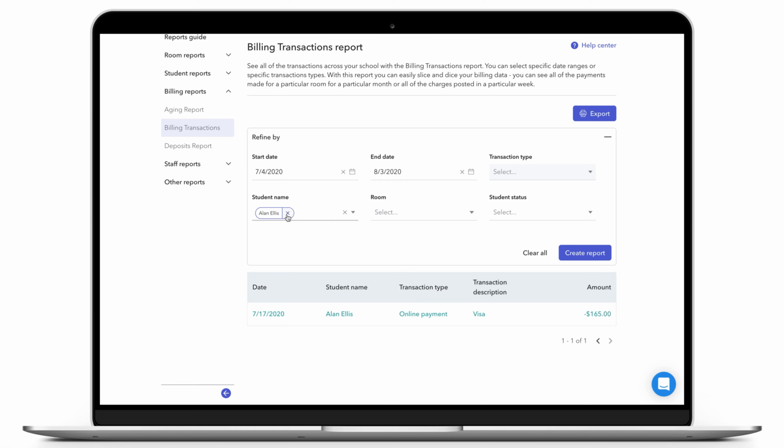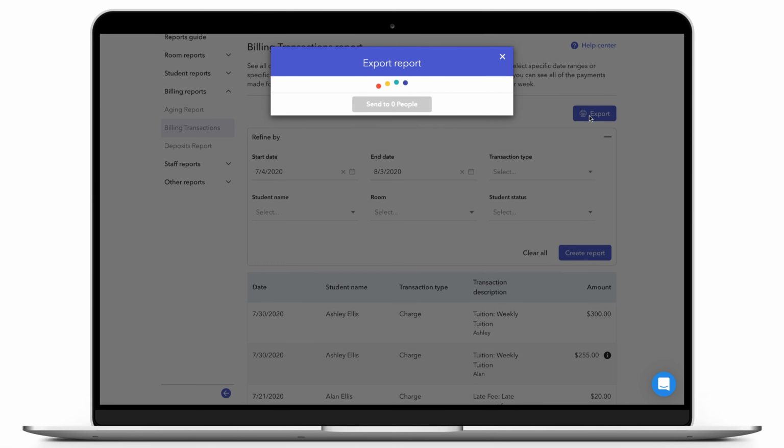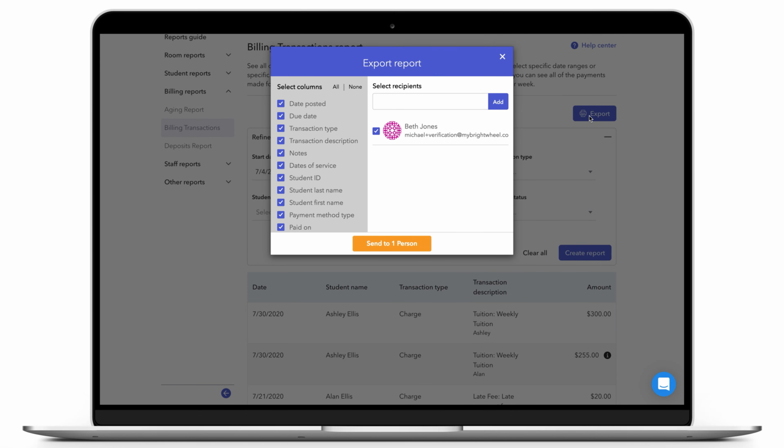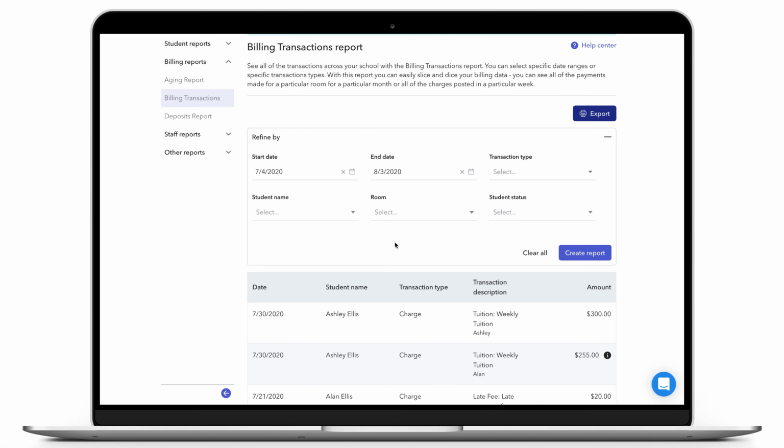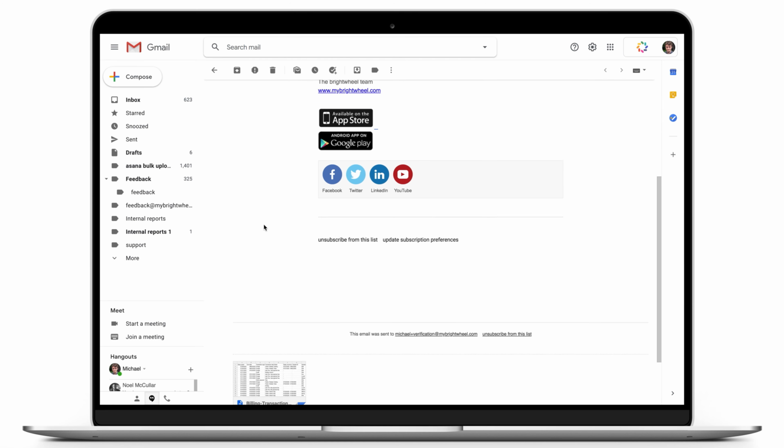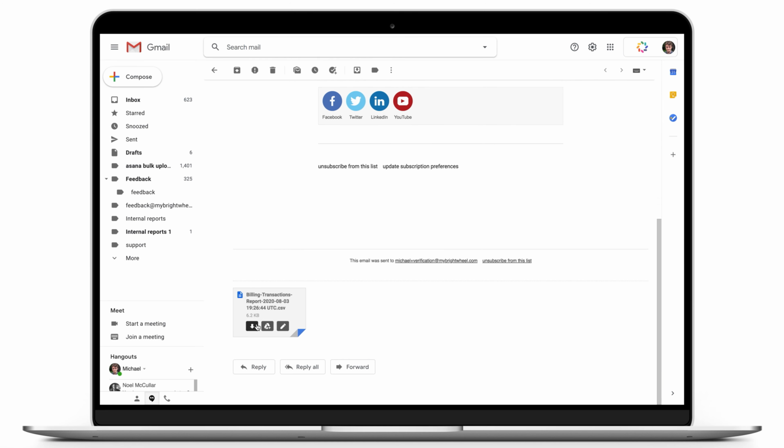You can either filter for specific data points before the export or choose to filter in Excel. Click the Export button on the top right and choose the fields you want to populate in a spreadsheet. This will send a CSV file to your email, or you can enter an email for it to be sent to as well. You can then open the file as an Excel file or in Google Sheets.